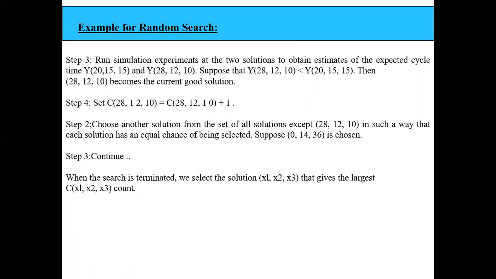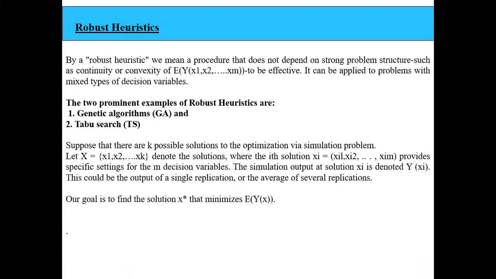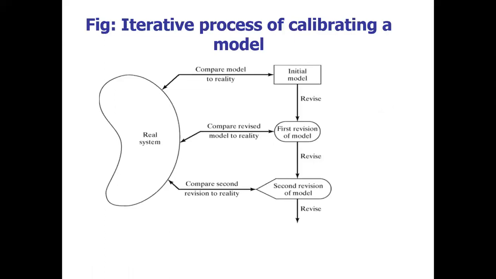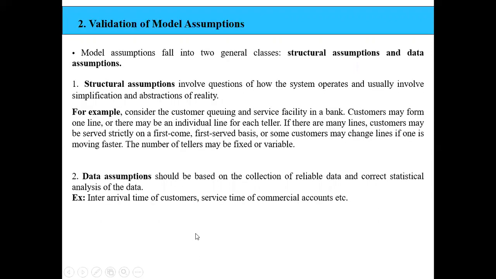In our fifth module we don't have any problems, we'll have only the theory part, and theory questions are very simple. The first question will be: explain the iterative process of calibrating a model. This will be the most frequently asked question. This is very, very important. They will ask, explain the Naylor and Finger approach in order to calibrate and validate a model. So you have to explain all the three steps: face validity, validating model assumptions, and comparing the model input-output transformation to the corresponding input-output transformation. This is a repeatedly asked exam question.